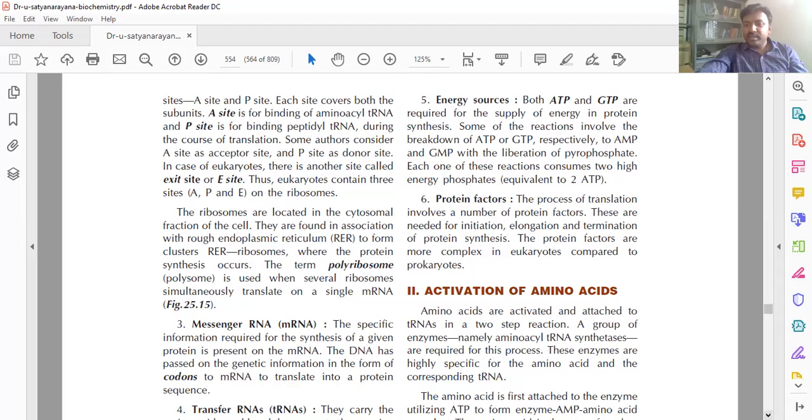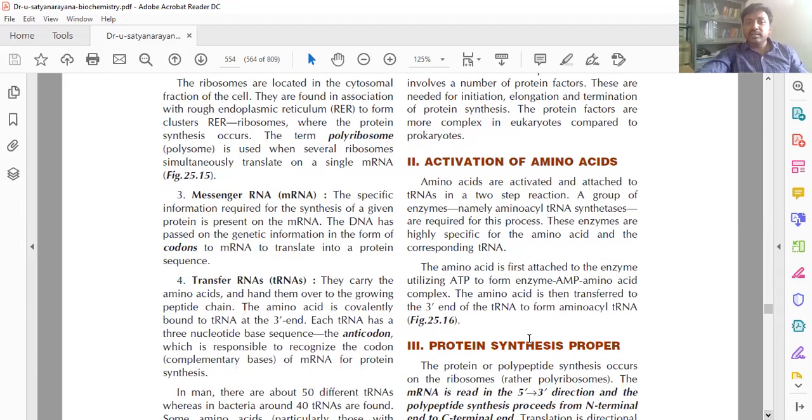Next, what you require is tRNA, because it binds with the amino acids and gets into the ribosome, transferring them from the cytosol to the ribosome.